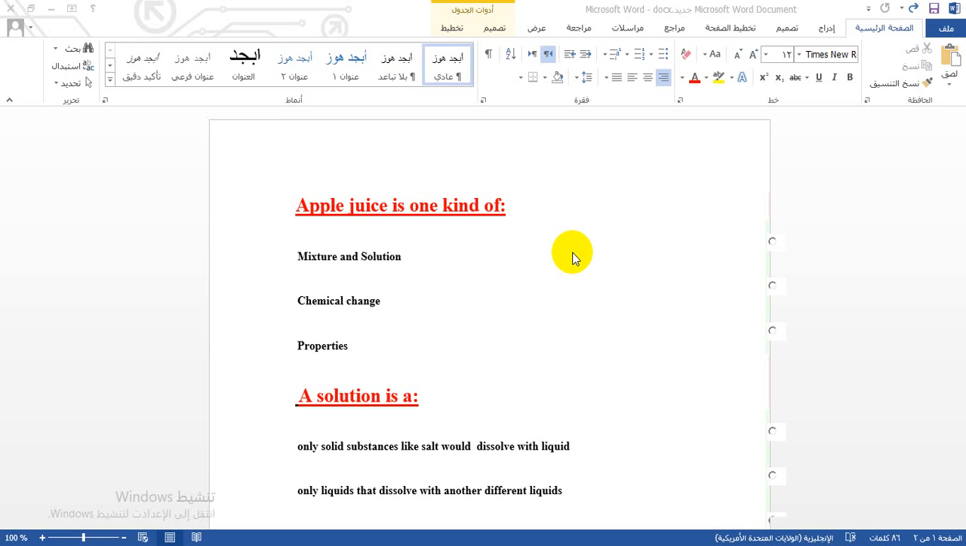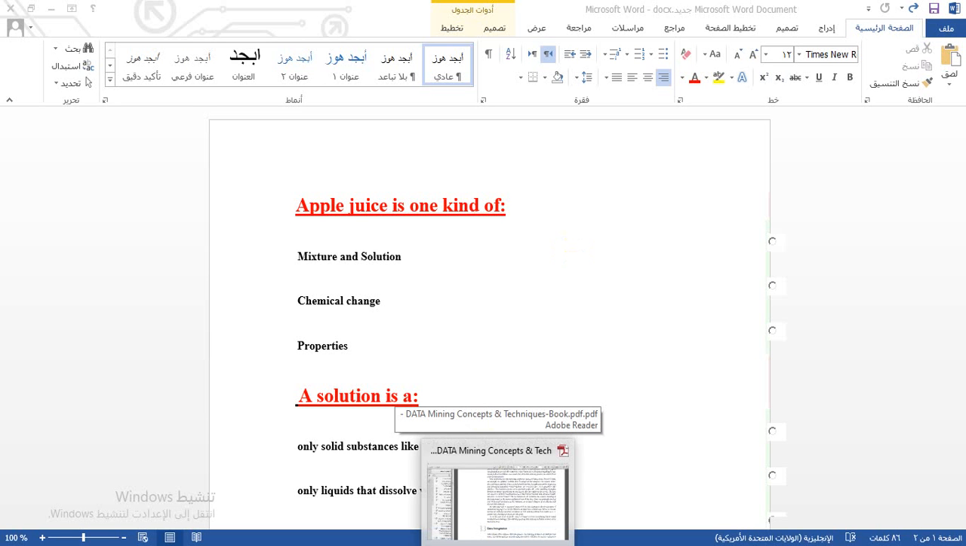I gave some examples: fruit salad is an example of a heterogeneous mixture, and lemonade or any kind of juice or tea or coffee, all of these are examples of solutions, or homogeneous mixtures. And I told you the solution is a mixture as well, because the mixture has kept its identity.